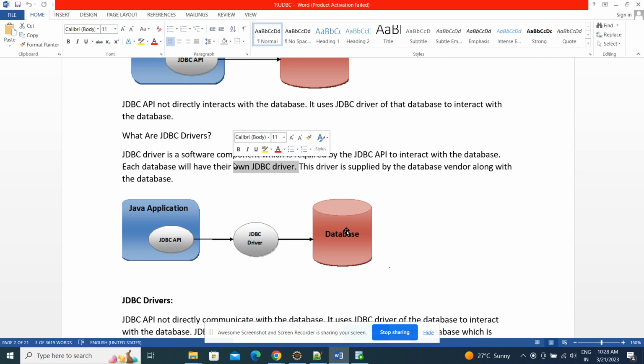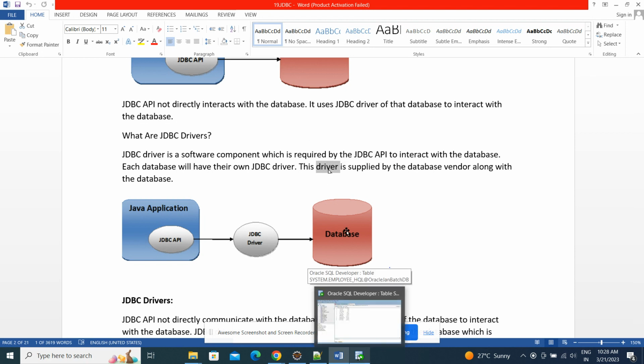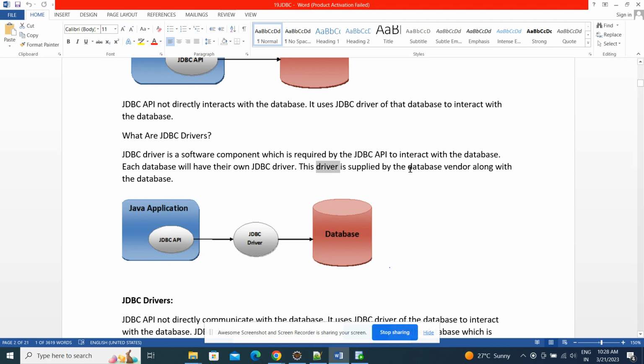So whichever DB you want to connect, we need its JDBC driver. This driver is supplied by the database vendor. Who is going to provide that driver? That is the vendor's responsibility. Vendor means whoever provides that software. It is the responsibility of the database vendors to supply their driver classes.